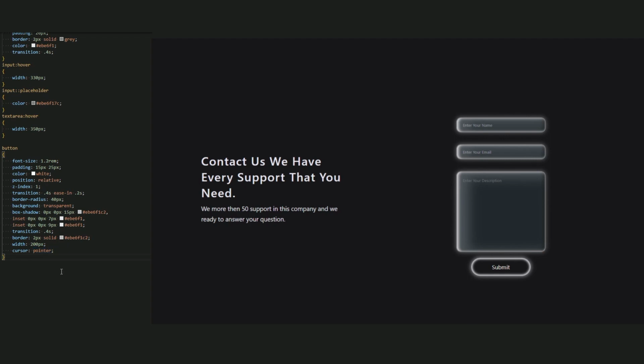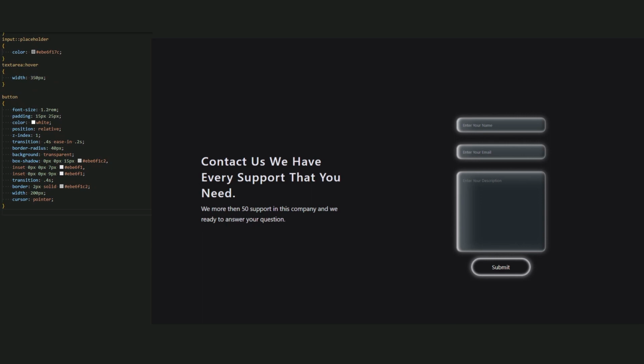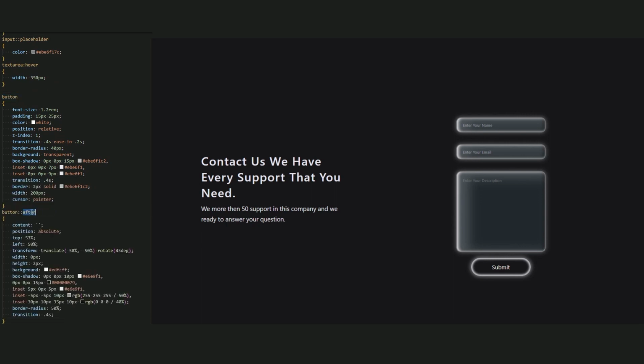Okay, just create a before CSS for a button. We don't need a square, so I just copy this about text a after. Let me find it. Okay, I found it. Now copy it and paste it here. Now let's change the name to button before.